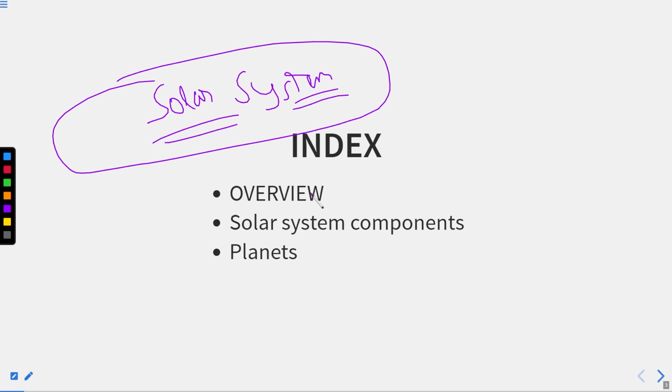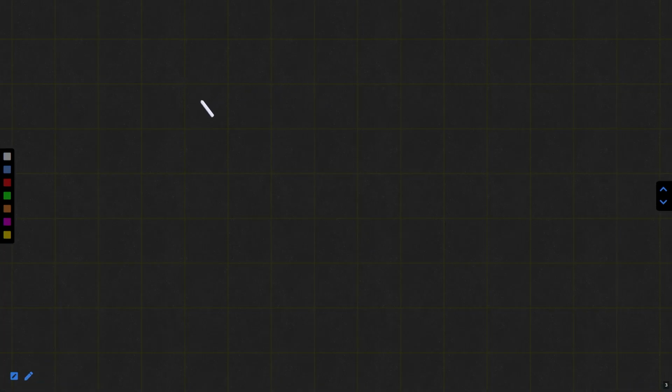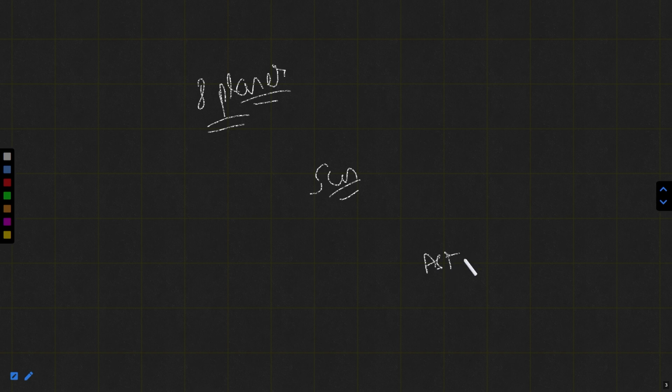Solar system is an important part of geography. When we talk about the solar system in which we are living, there are 8 planets, the Sun, asteroids, etc. The solar system is not comprised of only Earth, but all the other things present nearby us and to which we are related directly or indirectly. And let me give an example.